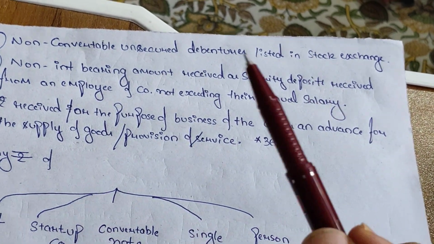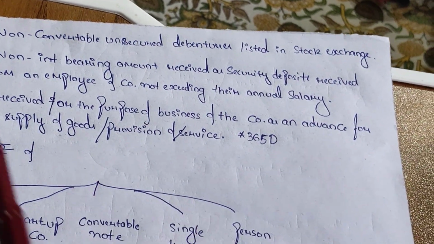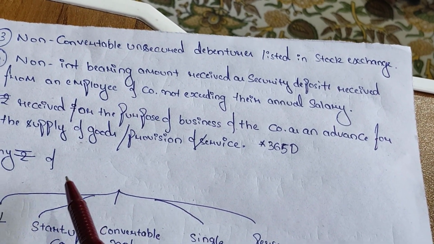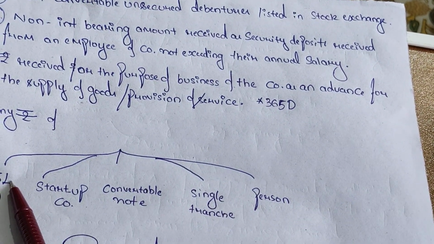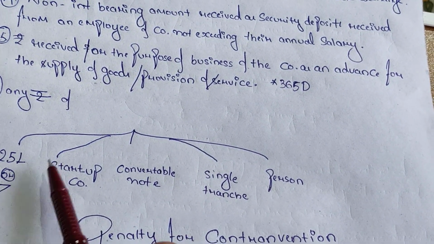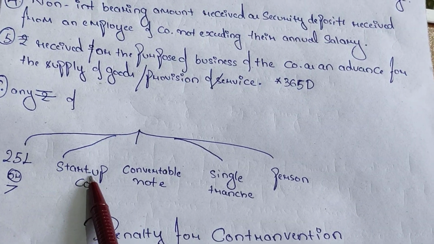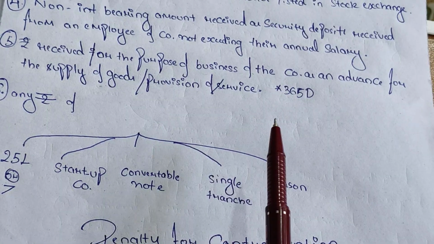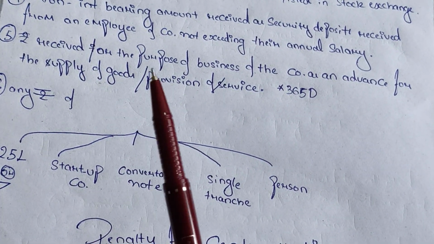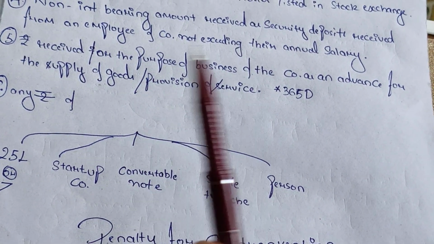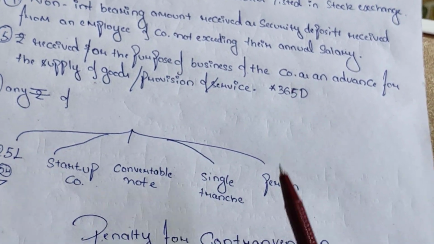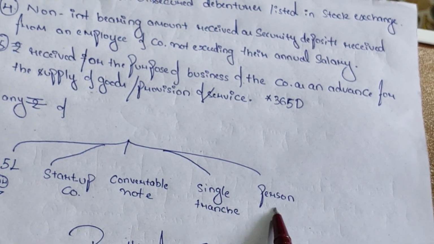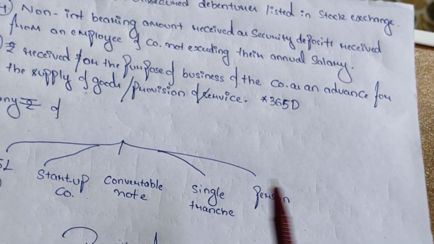Then any amount of 25 lakh or more received by a startup company by way of convertible notes convertible into equity shares or repayable within a period not exceeding 10 years from the date of issue, in a single tranche from a person, is not a deposit.